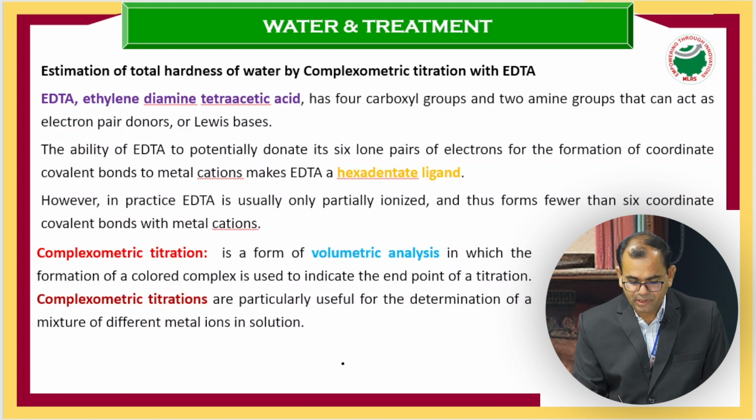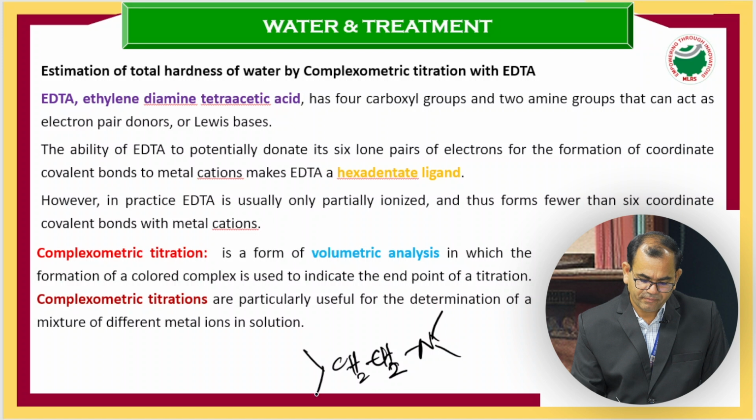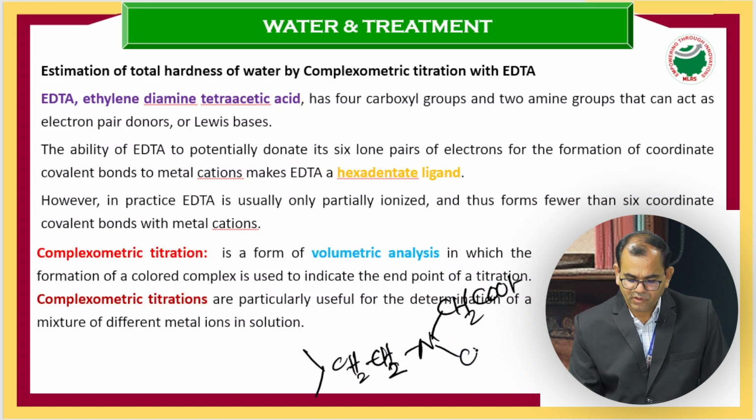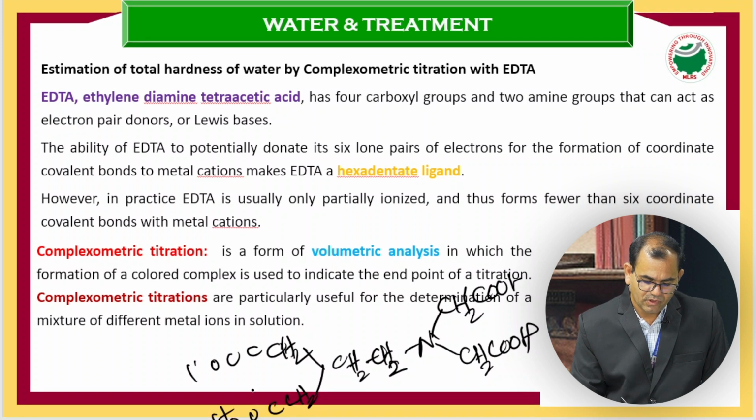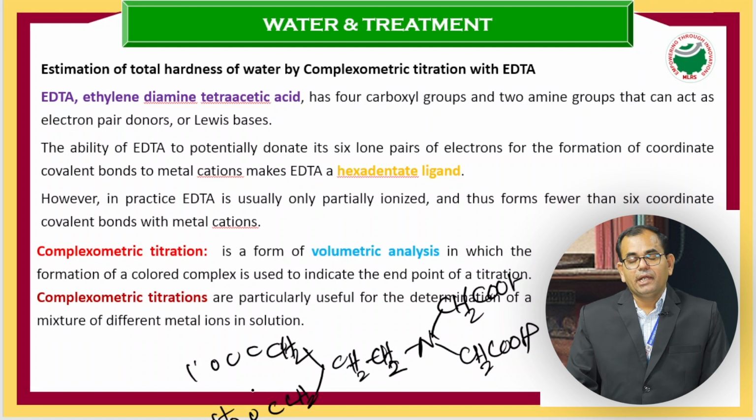The structure of EDTA is CH2, CH2N, CH2, COOH, CH2, COOH, CH2, COOH. Now you can see here, EDTA is called a hexadentate ligand.